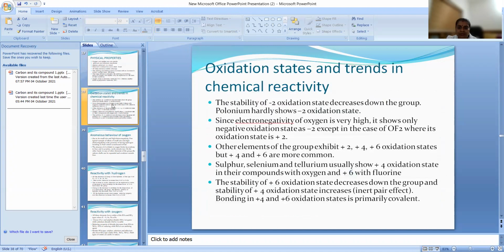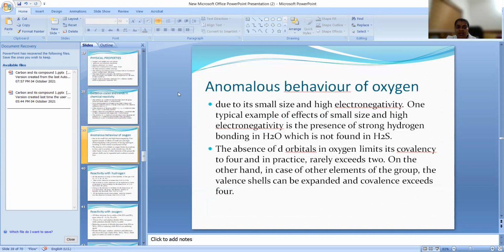And now let's see the anomalous behavior of oxygen. Very important topic it is. This oxygen, already we know that its electron affinity is also very less. Okay, it's showing a lot of anomalous properties because of its small size. It has very high electronegativity and small size. Because of that, it has a tendency to form hydrogen bonds because of this property, small size and high electronegativity.